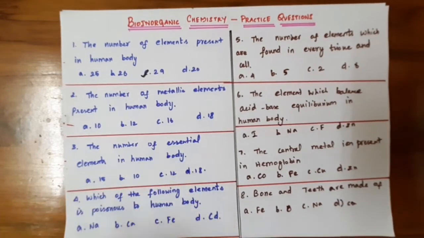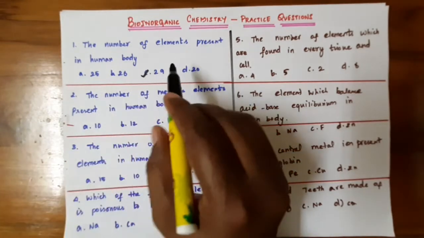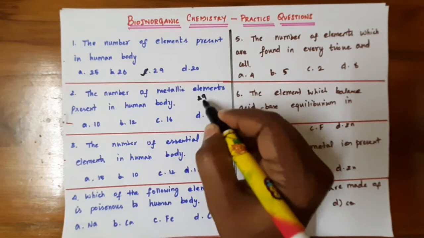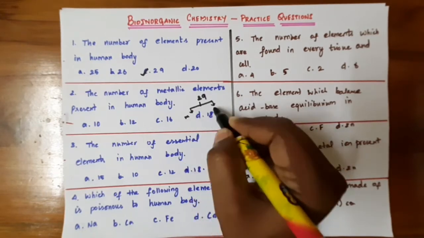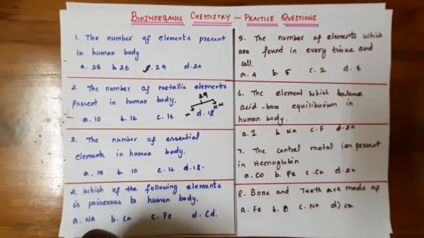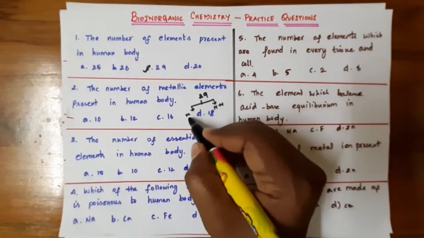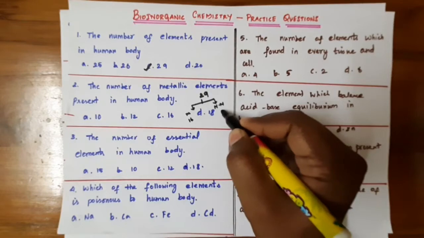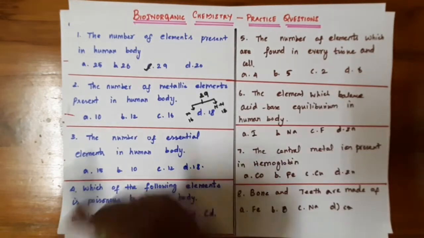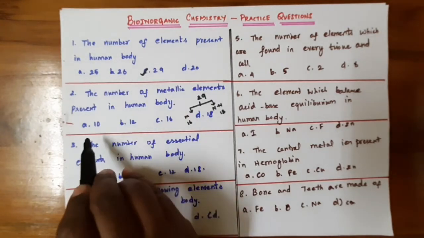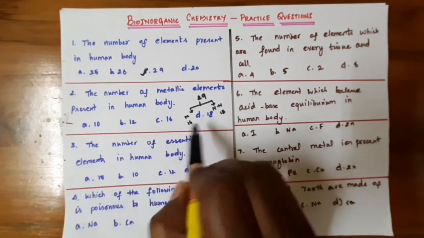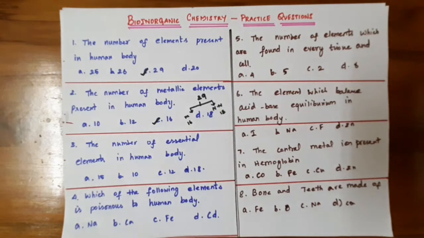The next question: the number of metallic elements present in the human body. Totally, the human body consists of 29 elements. Among these there are metals and non-metals. Metallic elements will be 16 and non-metals will be 13. Here they ask the number of metallic elements present in the human body. Among the options 10, 12, 16 and 18, option C, 16, is the correct one.